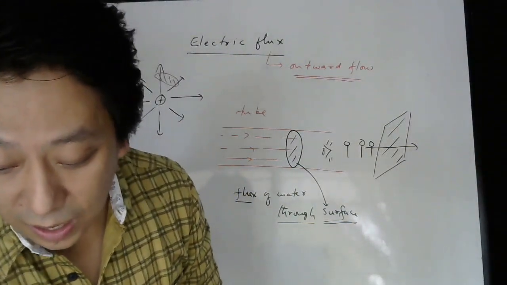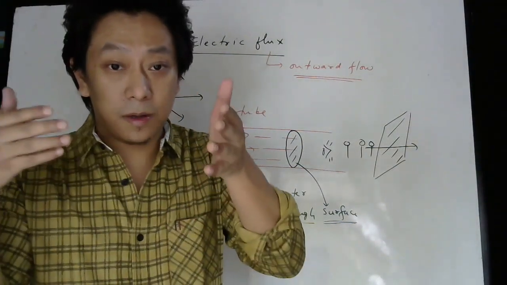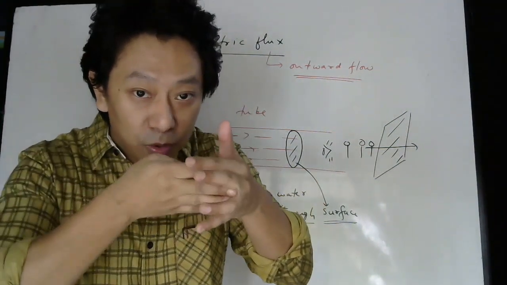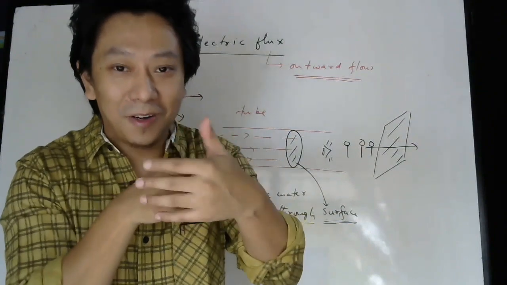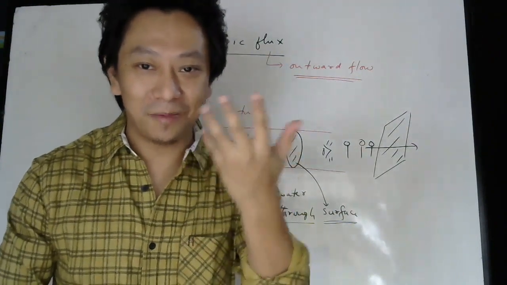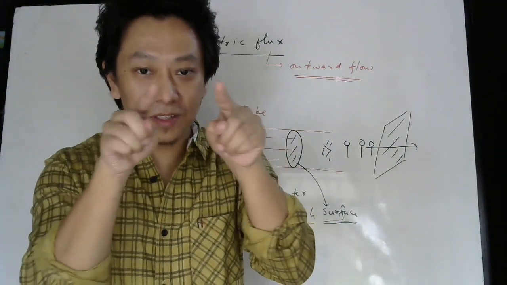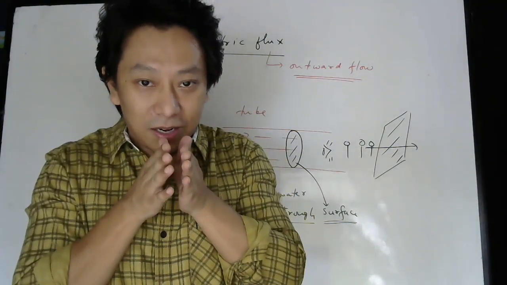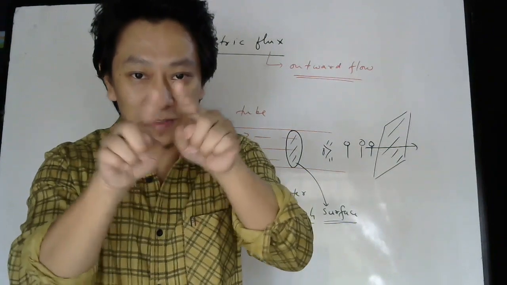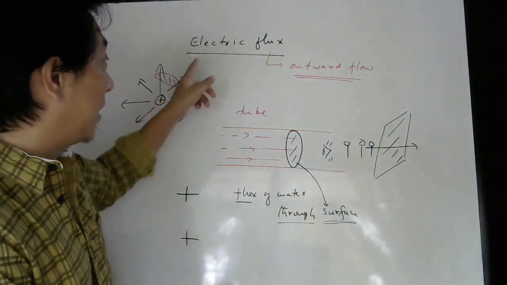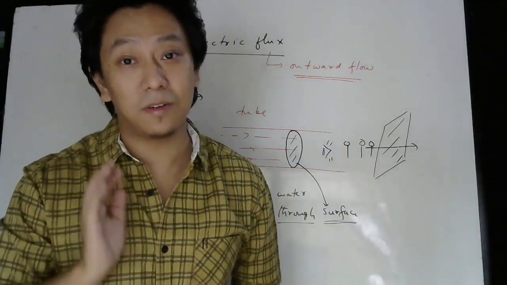So when lines of electric field pass through a surface, it should be through, like this. Here I cannot show because my hand is a real object, so these areas are imaginary. So if you have some imaginary surface and lines of electric field are cutting the surface like this, if this is the surface and lines are cutting like this, then we speak about electric flux through that surface.